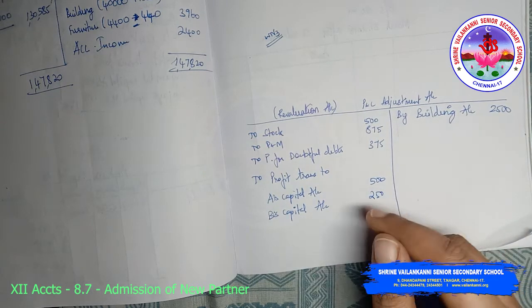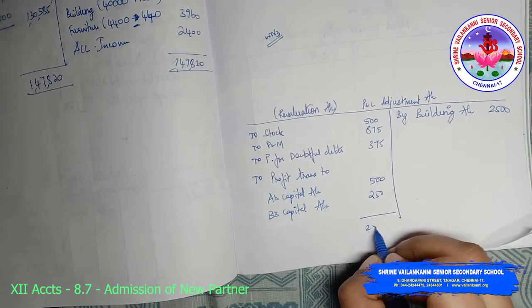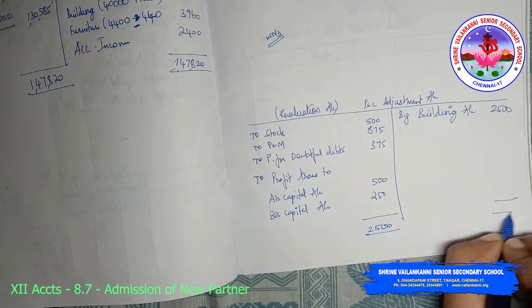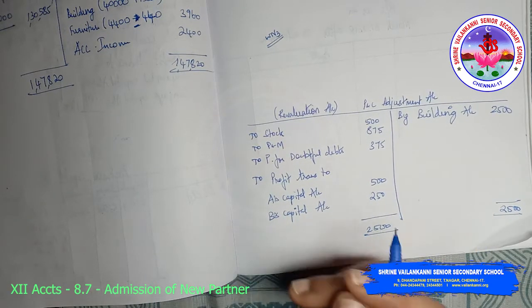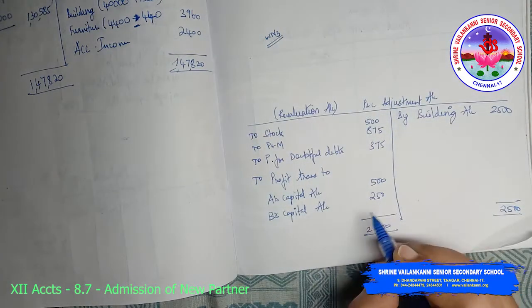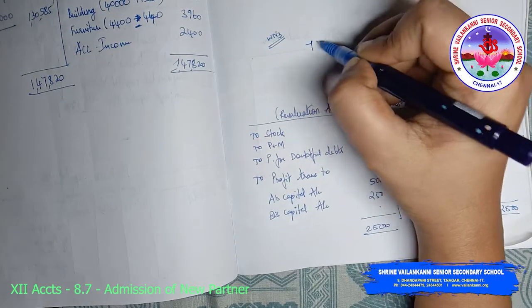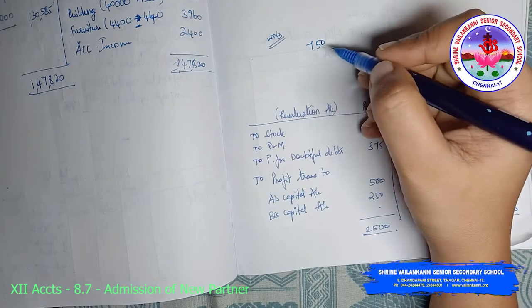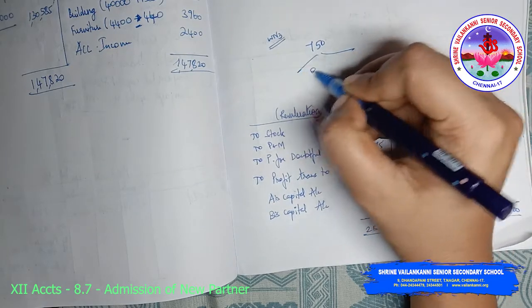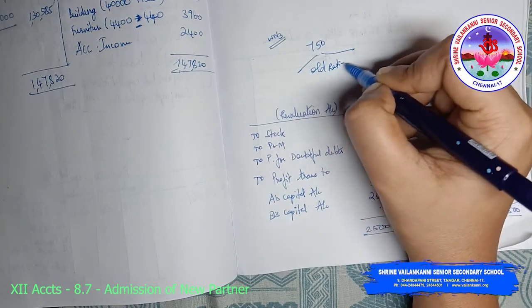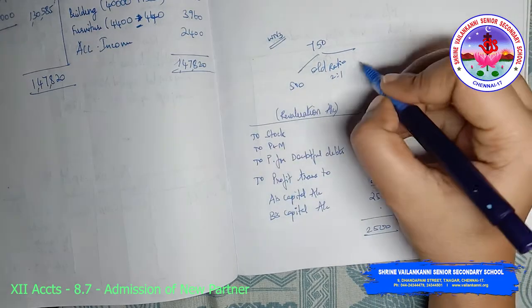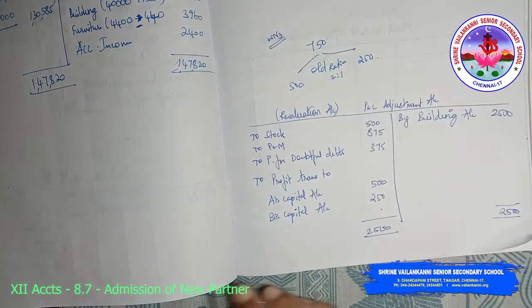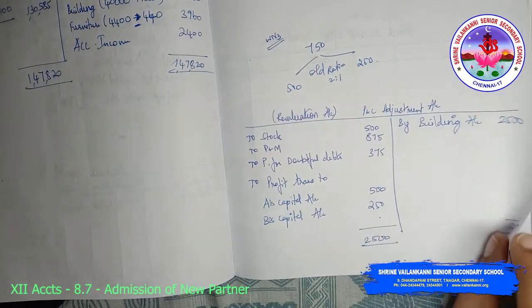Okay, so if you are doing this, so this is the value. The total of the difference between this and this comes to 750. We have to segregate this in the old ratio, that is 2:1, which comes to 500 and 250. Okay, so I hope that this part is clear.